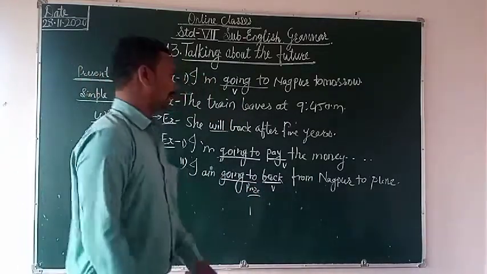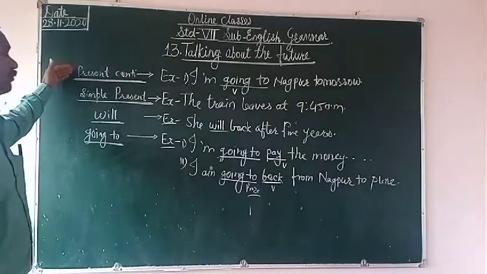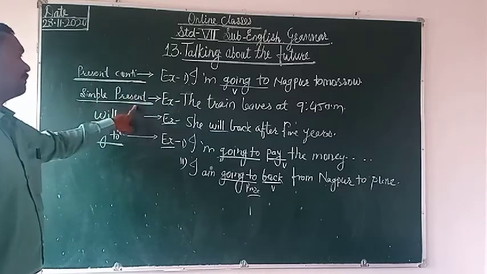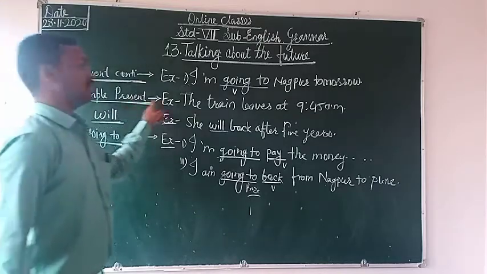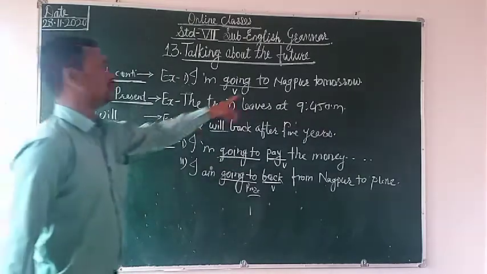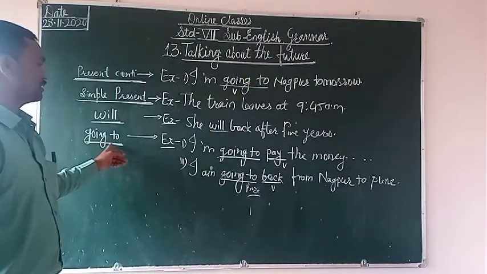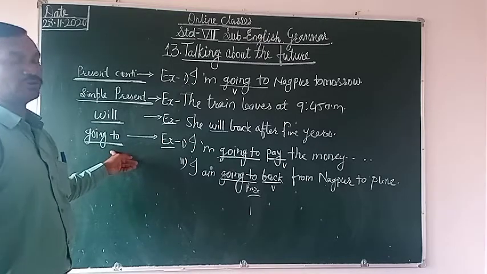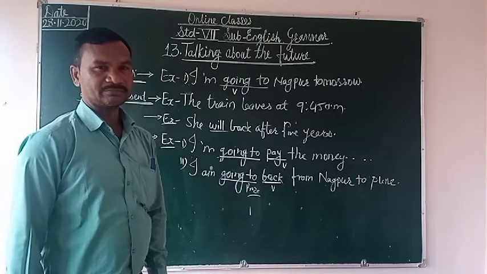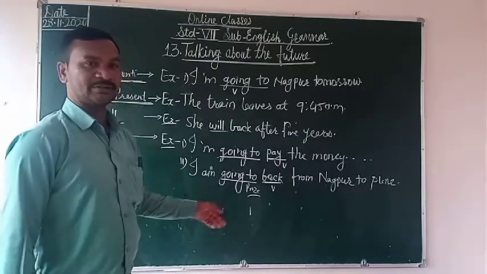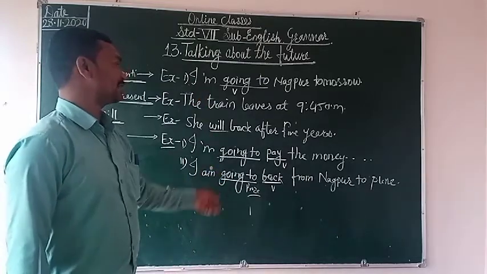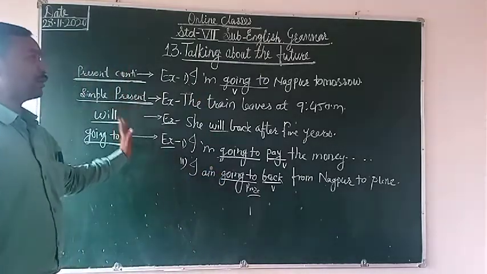Okay students, I hope that you understand the four future references: present continuous tense, simple present tense, these are references of the future tense. Will also is a reference of the future tense. And going to, this is the phrase. This phrase we have to use for showing the future reference. Okay, got it? Yes, I hope that you understand these lessons, and you understand what are the uses of future tenses.